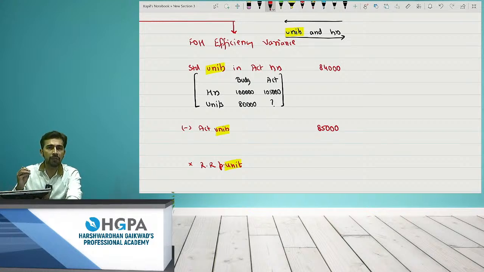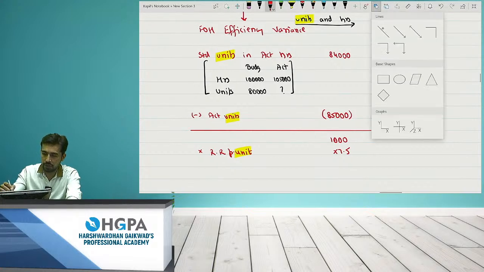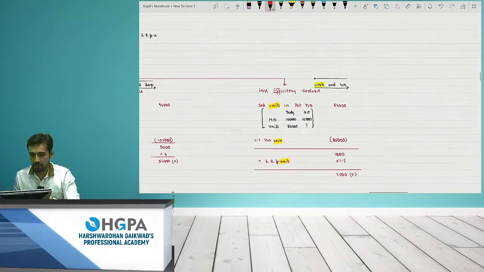You were supposed to make 84,000, but you are actually making 85,000. Obviously, there is a profit for me. This is a favorable situation. That means 1,000 units you have made extra for me, and for one unit it was 7.5 extra. Although the answer was coming negative, I will say this is a positive situation for me. 7,500 favorable. Yes, okay, so this was the point.